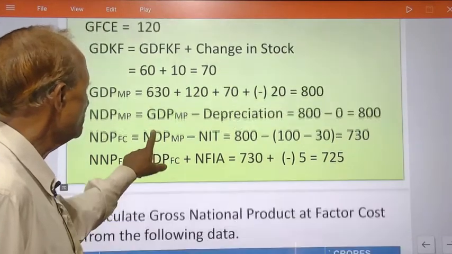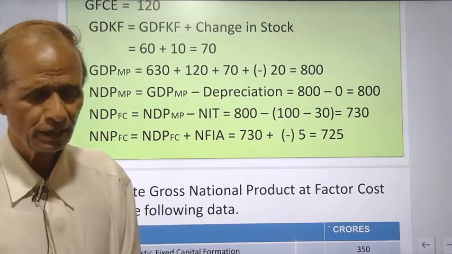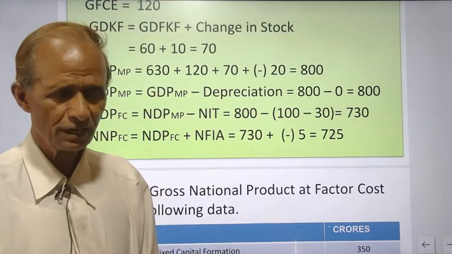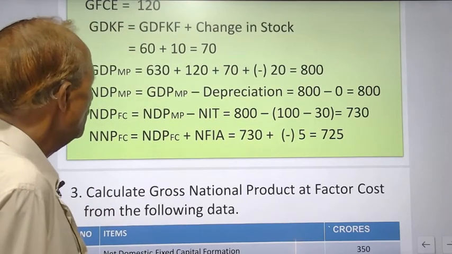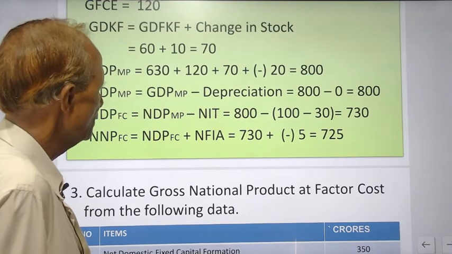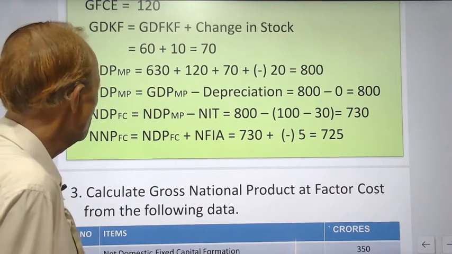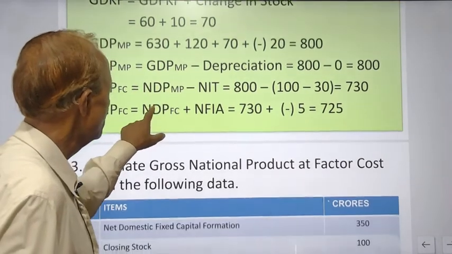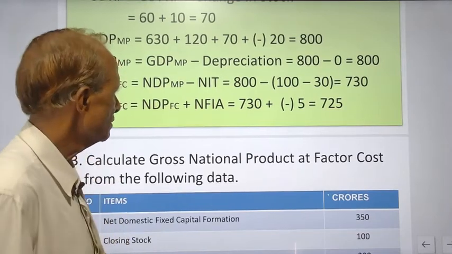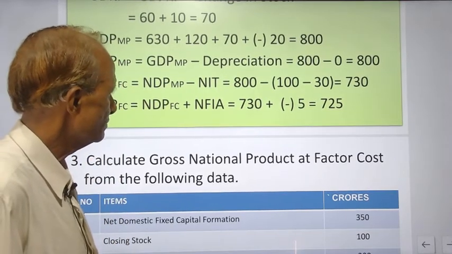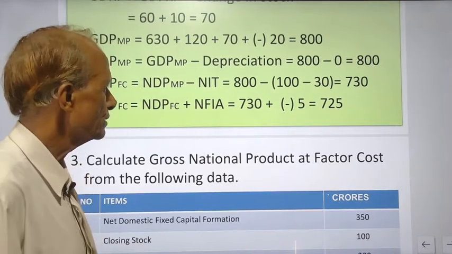Now NDP MP. From GDP MP, if you want to calculate NDP MP, then you should deduct consumption of fixed capital or depreciation. So after subtracting depreciation, you will get 800, as depreciation is not given, that is 0. Now NDP FC: you should deduct net indirect taxes. Indirect taxes are 100 and subsidy 30.